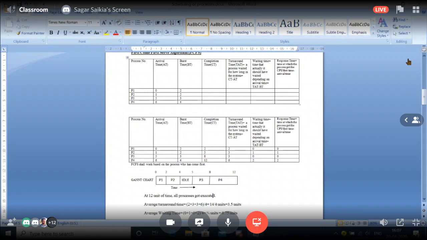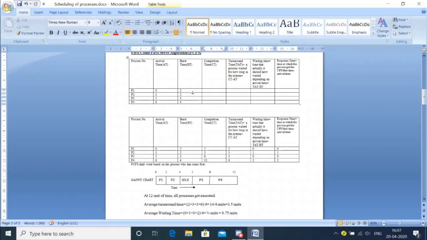Now let us come to process P1. When did P1 complete? Let me see the Gantt chart. P1 completed at 2 seconds. This was the borderline, because after that P2 started. So the completion time of P1 will be 2. Then P2: when did P2 complete? 4.